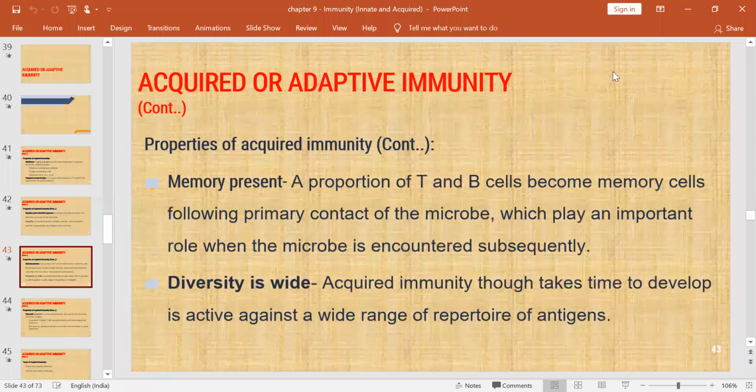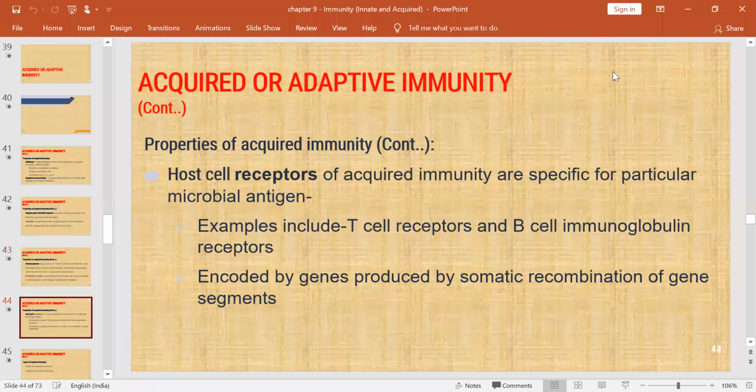And next, memory cells. Memory will be present here. A portion of T cells and B cells will turn into the memory cells after primary contact with the microbe. So this plays an important role when the microbe is encountered a second time or subsequently. Diversity is very wide, and acquired immunity takes time to develop, and it is active against a wide range of antigens.